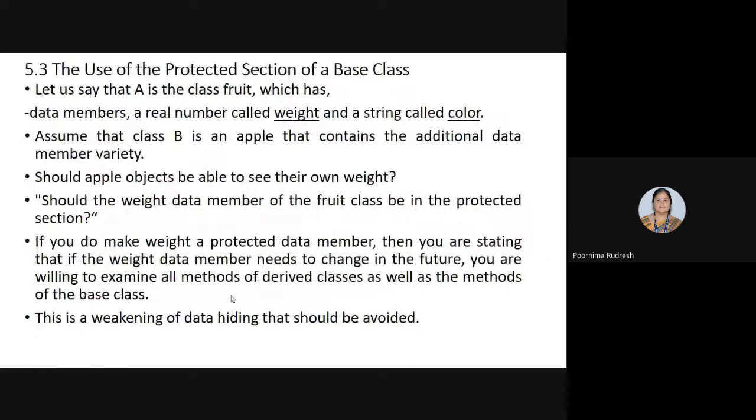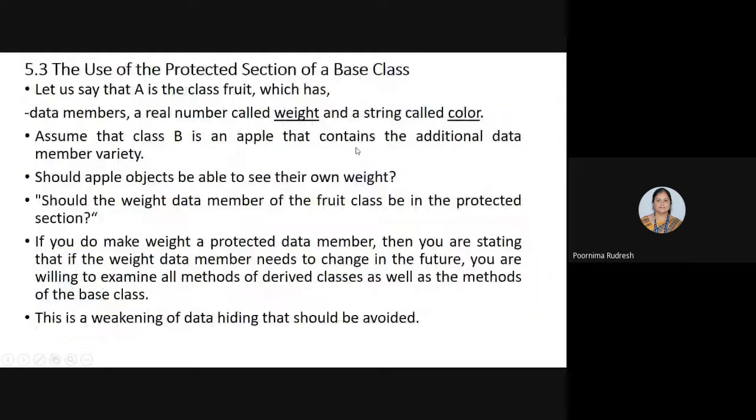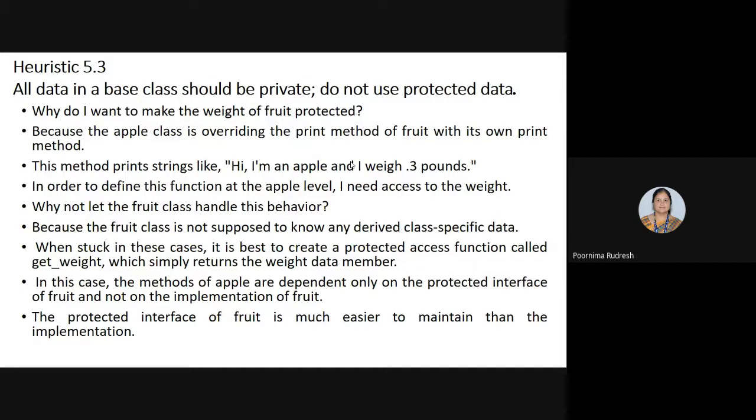Now, we'll see how it can be done. Before that, we'll see the heuristic for using the protected section. All data in a base class should be private, do not use protected data. We are considering the same example here. We are using the weight data member, right? If we declare it as protected, what happens? We'll see that. If we use that as protected data, what happens? We'll see that.